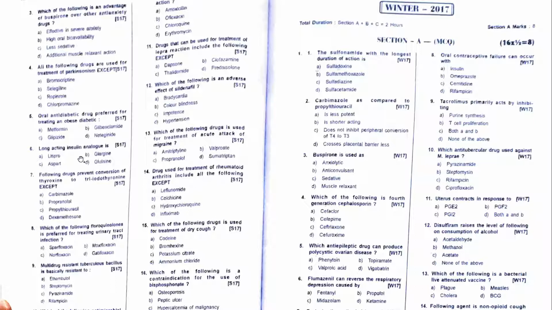The long-acting insulins are glargine and detemir. Even ultra-long-acting is degludec. Oral anti-diabetic for treating obese patient: metformin, because metformin has been shown to reduce weight as well. All of the following drugs are used in treatment of Parkinsonism except: bromocriptine, selegiline, haloperidol, chlorpromazine. So the answer is chlorpromazine, right.